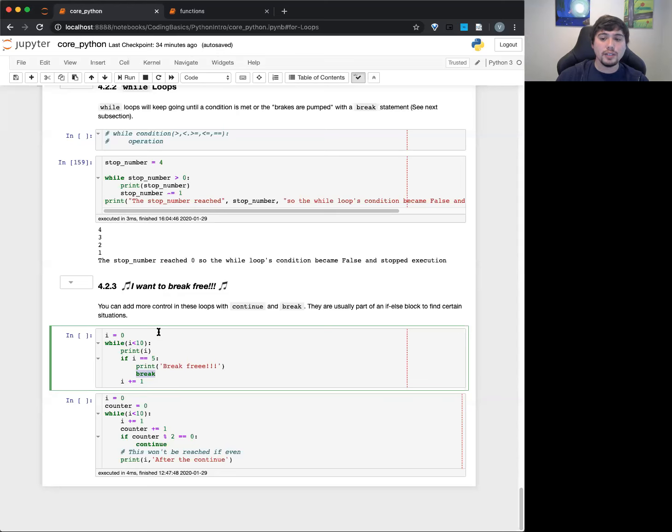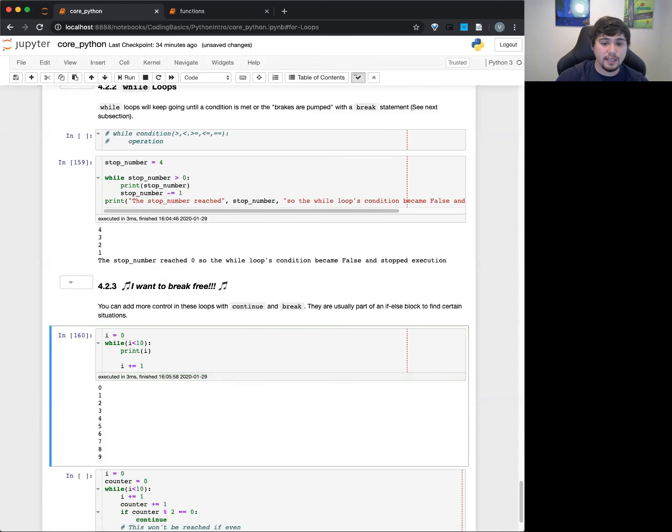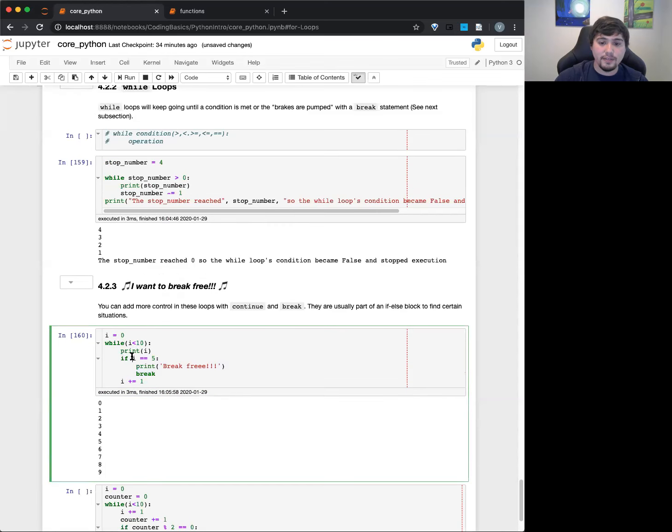So this is usually paired up with if statements. For example, right here, if I didn't have this and I just have this right here, this is going to keep going until we reach 11. So you can see if I print this out, it goes all the way there. But if I have this if i equals 5, that means when i equals 5 exactly, it's going to print break free and then break, and it won't do anything anymore.